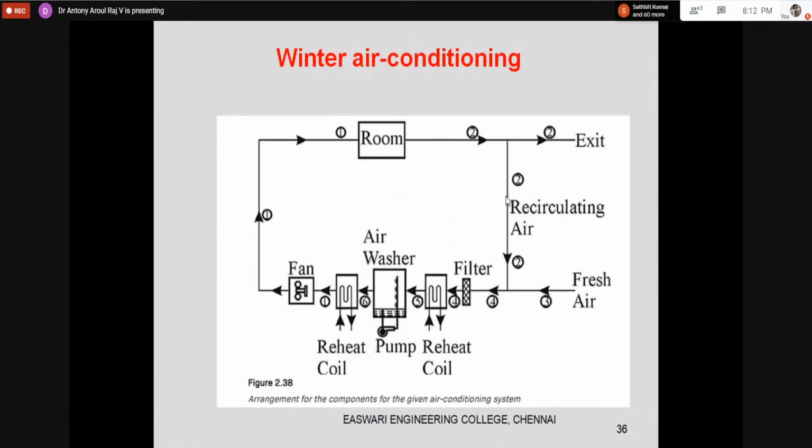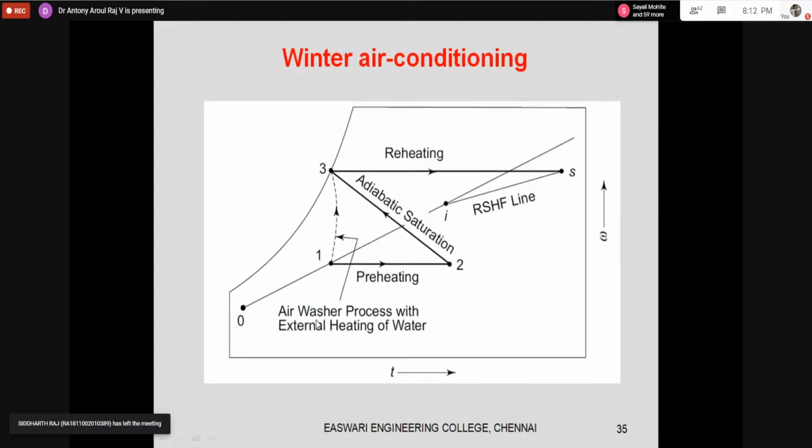Okay, and if it is winter air conditioning and I am taking outside air also, how is the discussion going to be? Just like what we had a discussion now, it is going to be like that only. So I have the outdoor air, I have the indoor air, so I am mixing these two. Okay, mixing process we have studied in psychrometry. Because of that, I am getting this resultant condition. So from here starts our thing: preheating, adiabatic saturation, moisture addition, then again reheating.